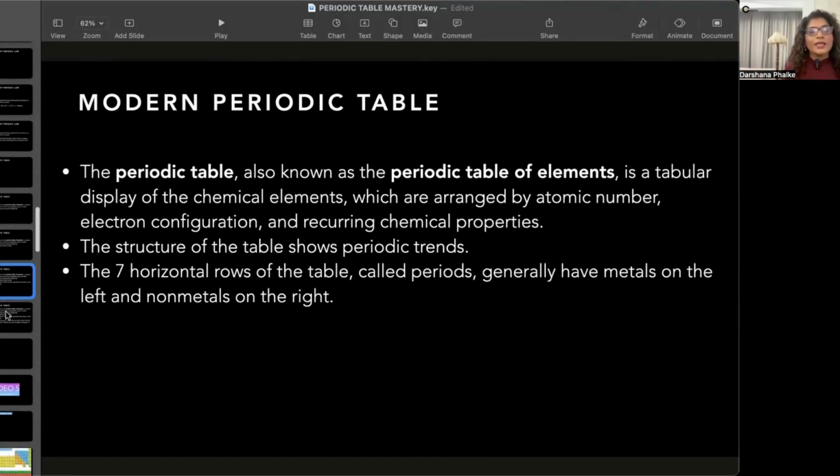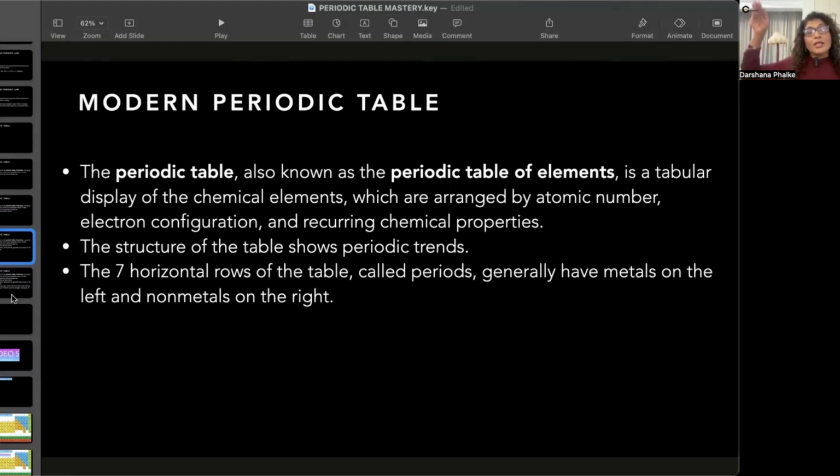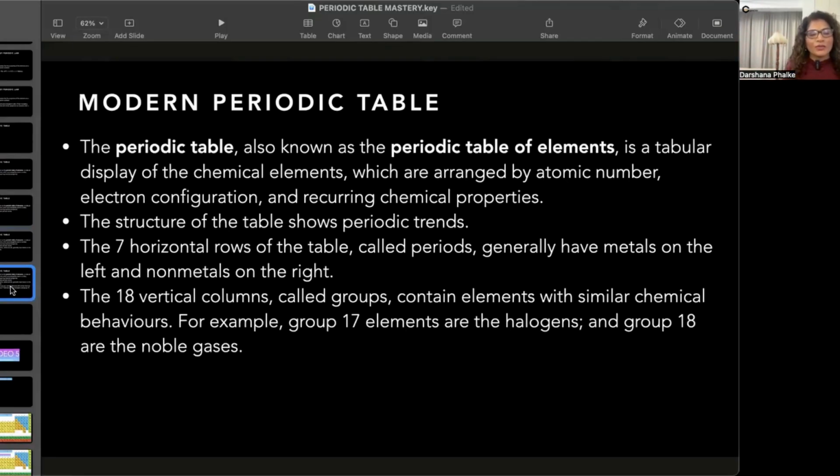Then it is seen that there are 7 horizontal rows called periods, and on the left side of the period is usually a metal, on the right side is a non-metal. The last period actually is of no connect, it's a noble element period. There is no reactivity of that.